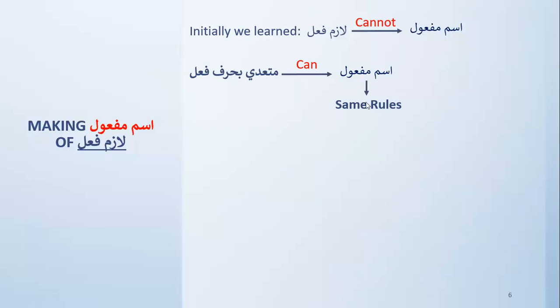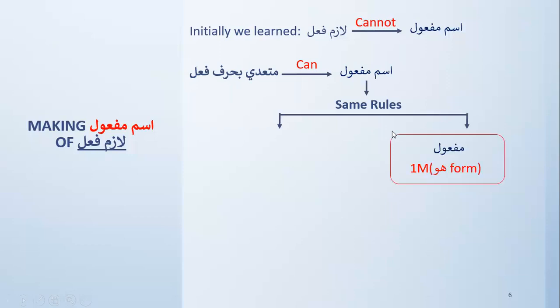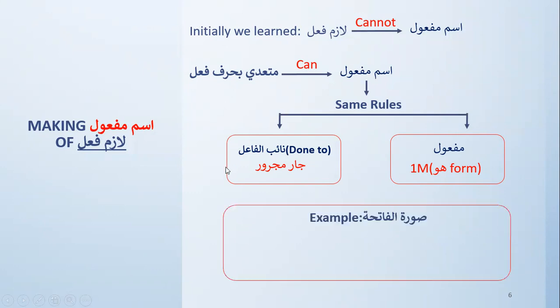And how is that possible? The same rules of adding harf apply. So maf'ul will be huwa form, singular and masculine, and it will have a jar majroor which will act as its naibul fa'il. Now, in Surah Al-Fatiha, there is this example that we recite every day, which is غَيْرِ الْمَغْضُوبِ عَلَيْهِمْ.